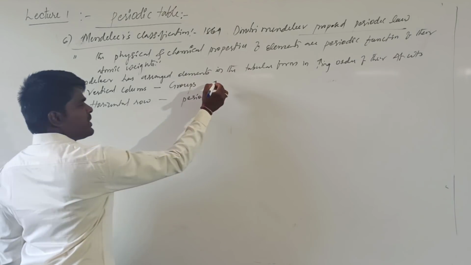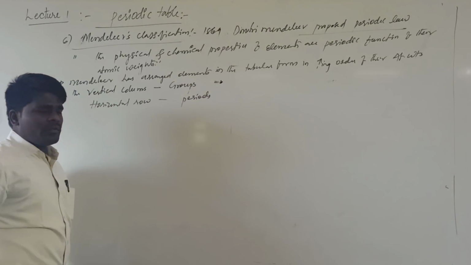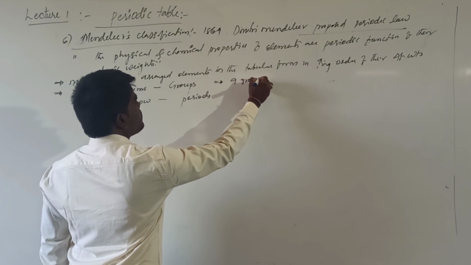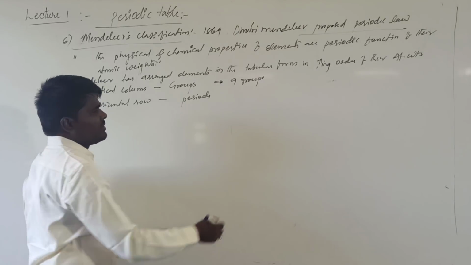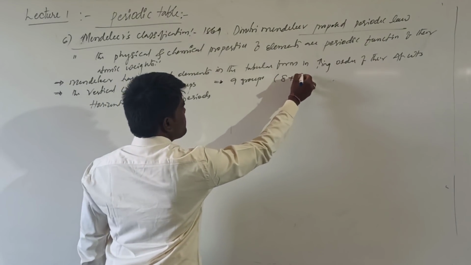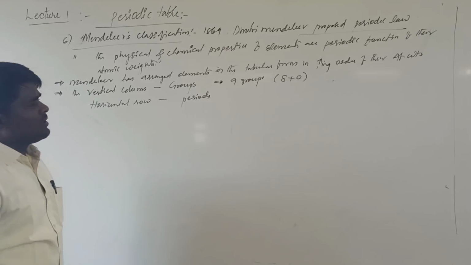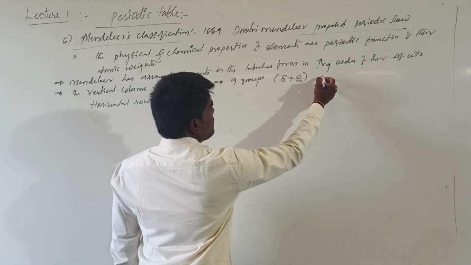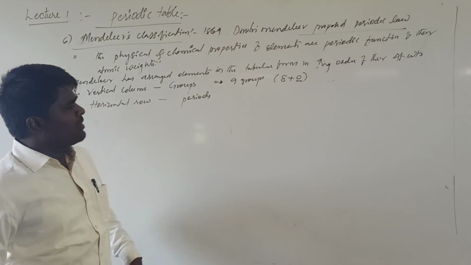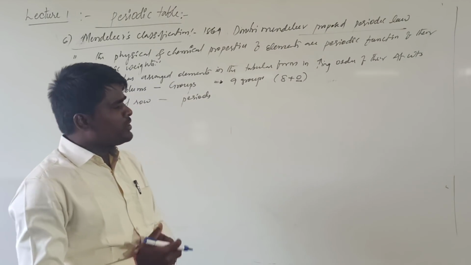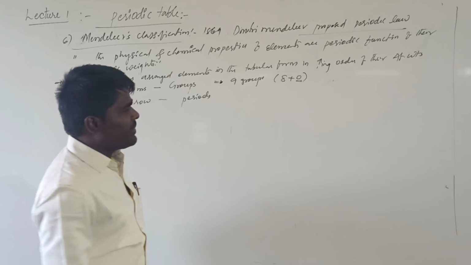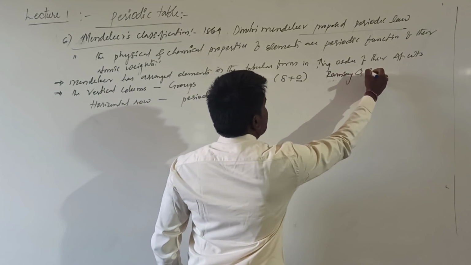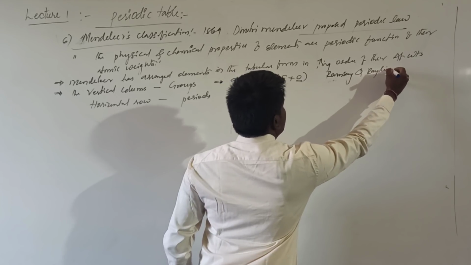In Mendeleev's periodic table, there were 9 groups, which are generally represented as 8 plus 0. In the original Mendeleev's periodic table, there were only 8 groups, and the 0 group was introduced by 2 scientists, namely Ramsay and Rayleigh.